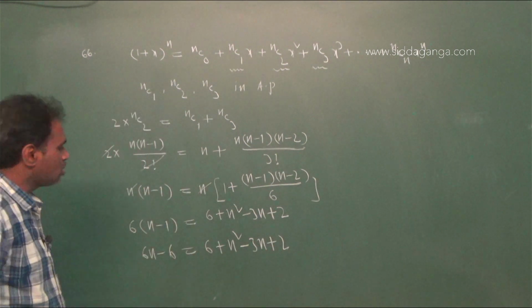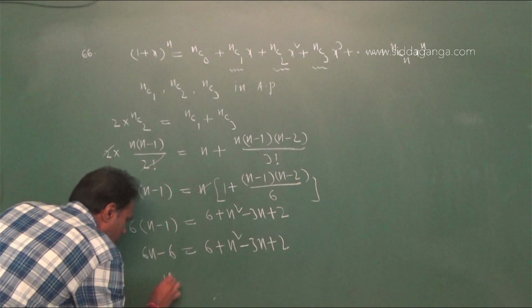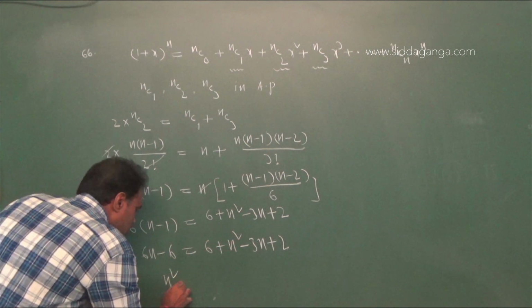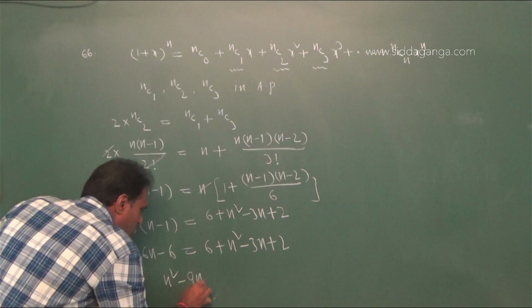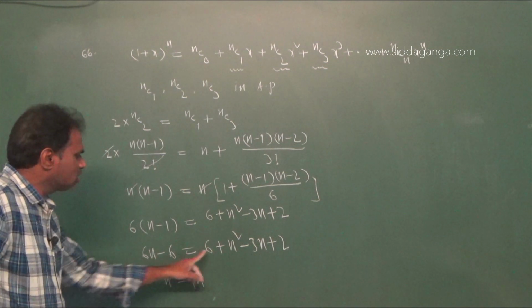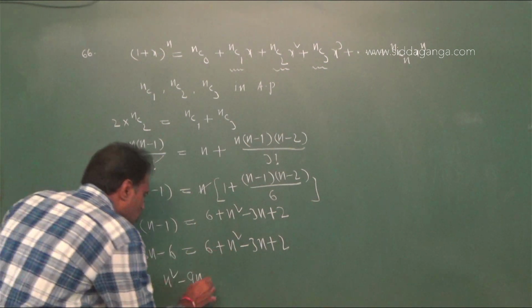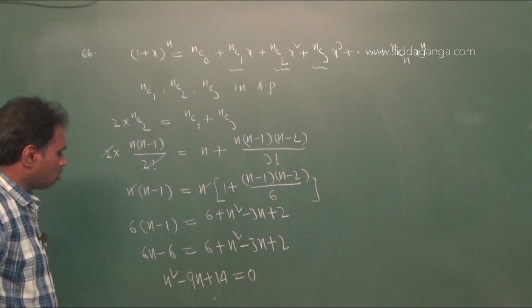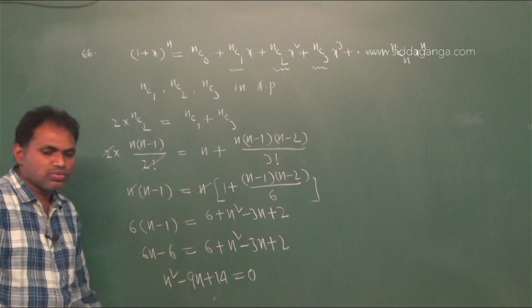Therefore, write all these terms one side, that is n square minus 6n minus 3n, that is minus 9n. Next 6 plus 6 is 12, plus 2 that is 14, equals 0. Therefore, n square minus 9n plus 14 equals 0.